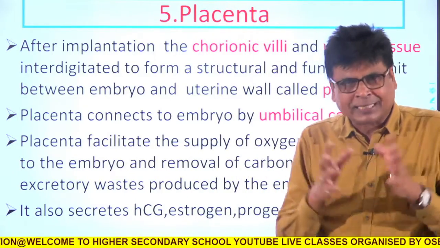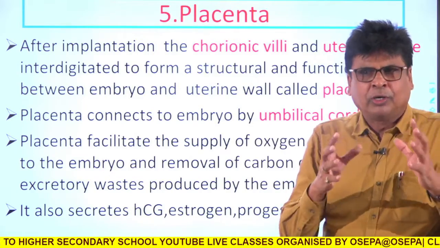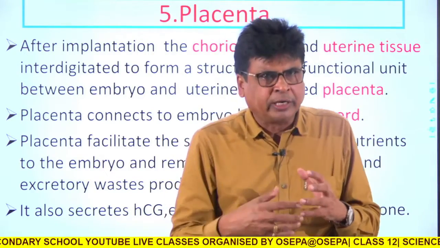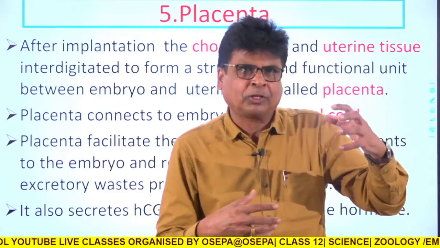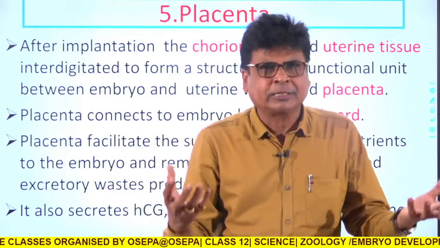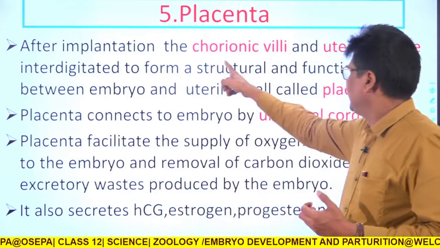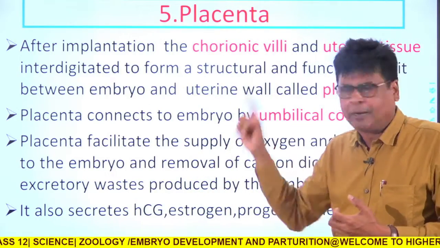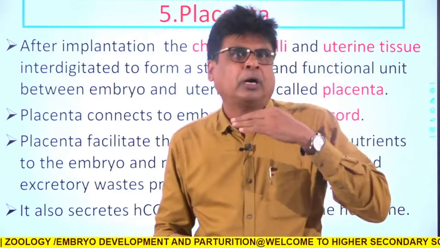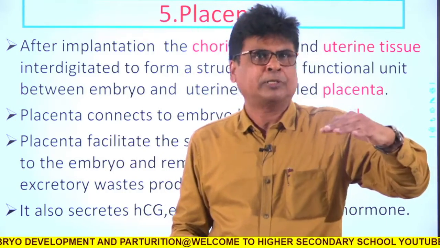The placenta is a structure formed by a contribution from the mother and a part from the fetus, that is, from the zygote. The zygote will contribute the chorionic villi or trophoblast layer. The mother, the uterine wall, will contribute its layer.